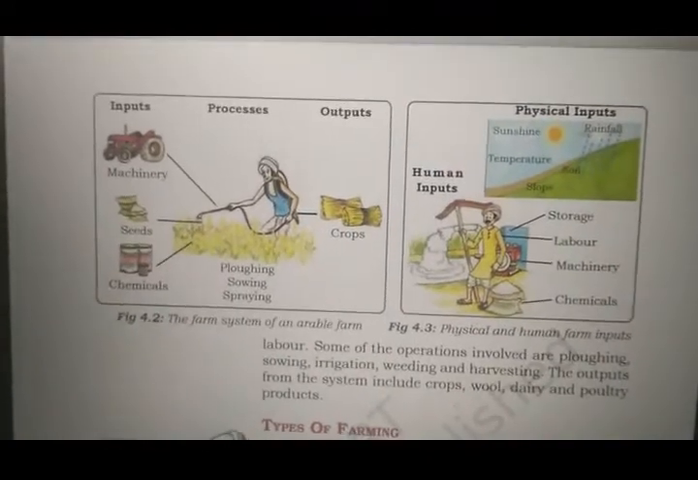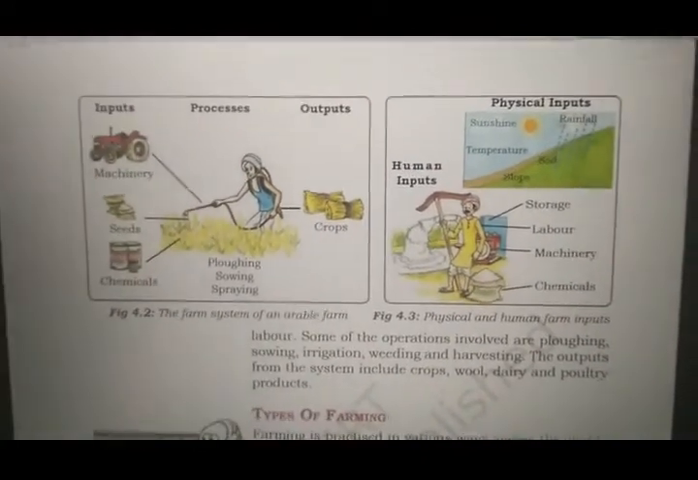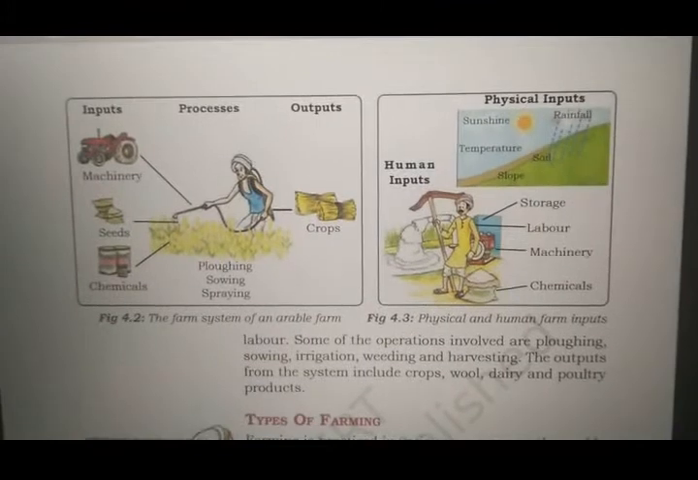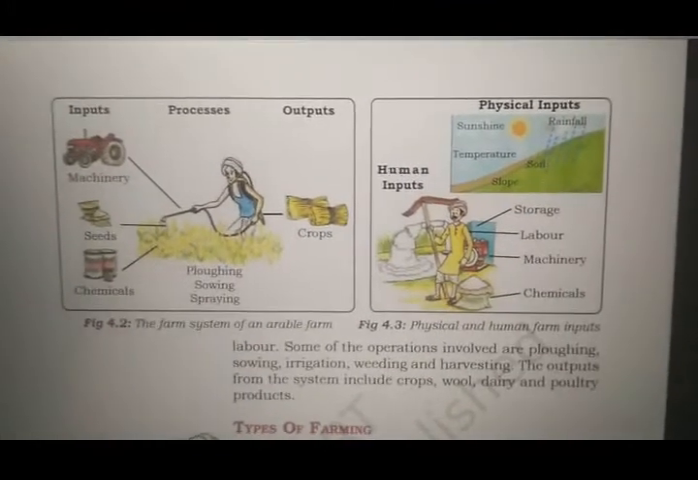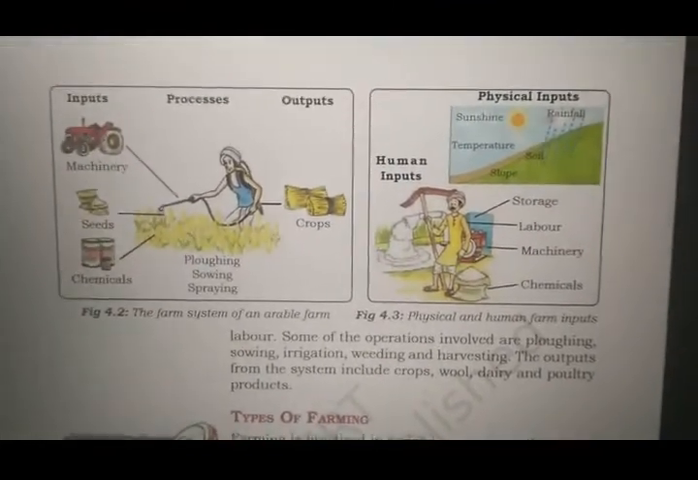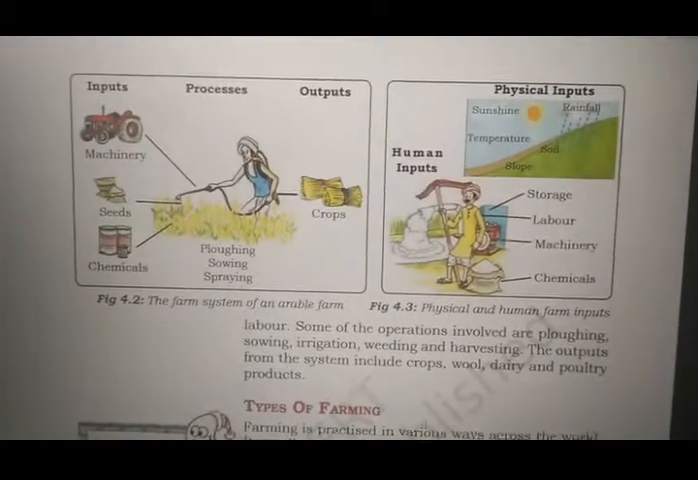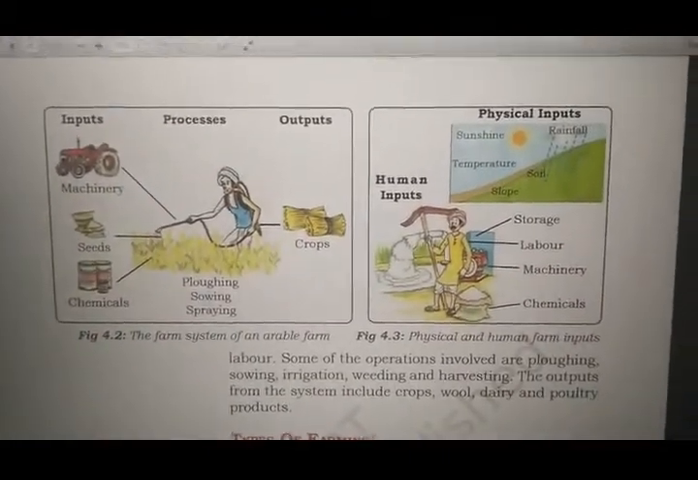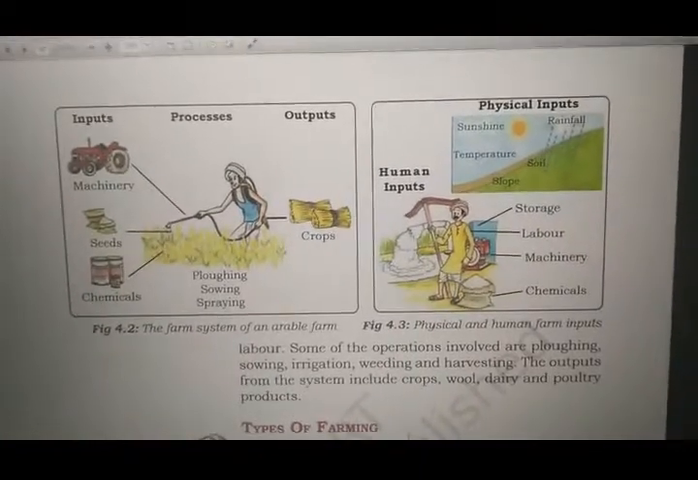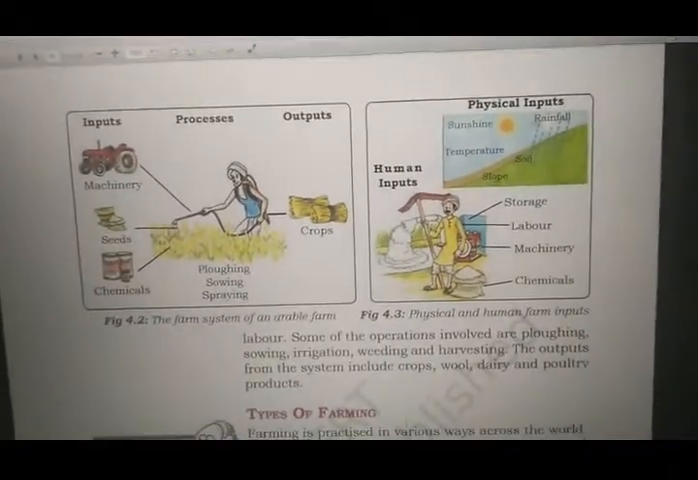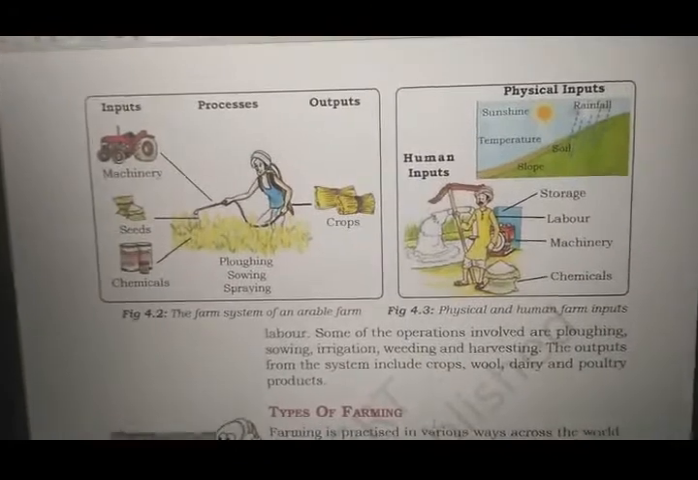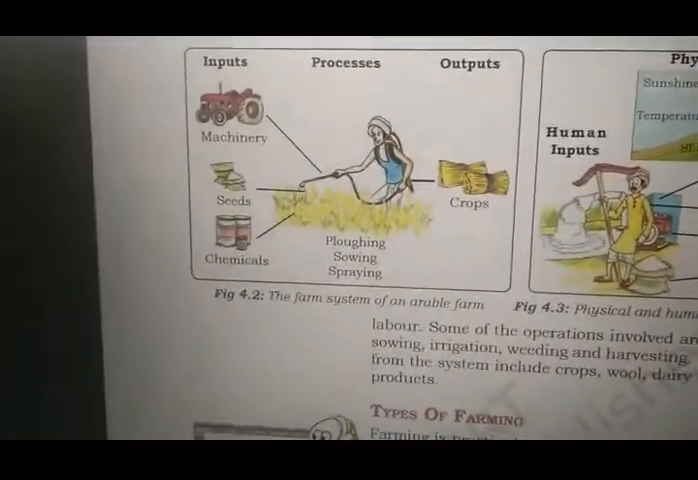You can see in these pictures also that in the physical inputs there is sunshine, there is temperature, rainfall, soil and slope. Okay, now what is the human doing? He is giving his labor, there is machinery also, there are chemicals also. So all these things are the physical and human farm inputs. Physically you need to give.